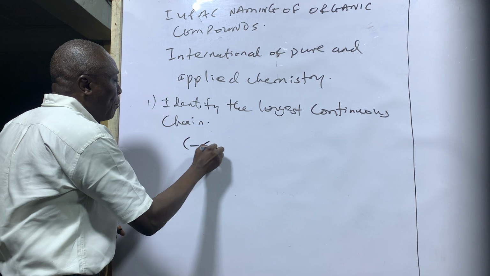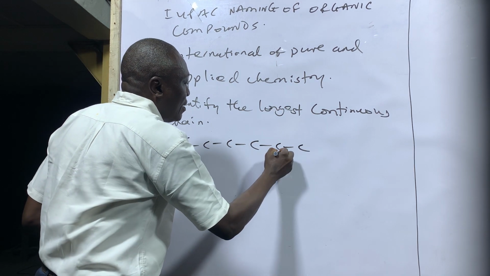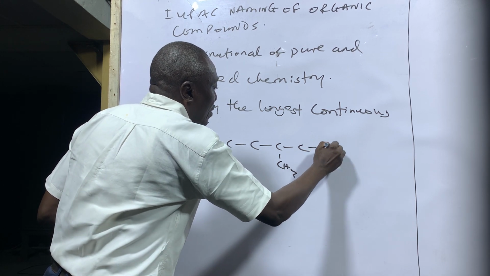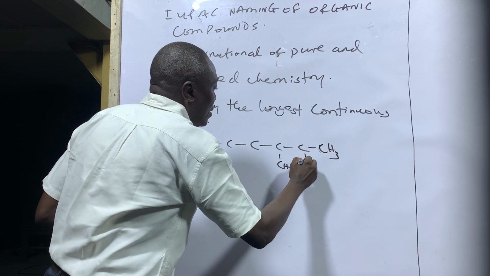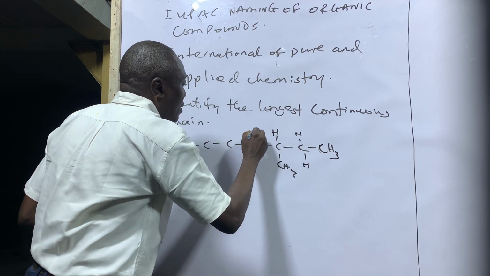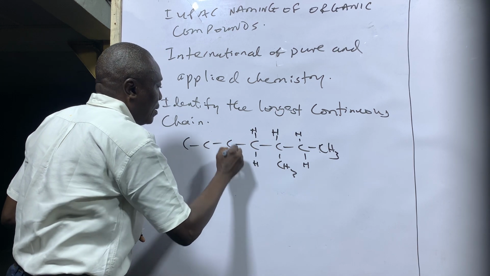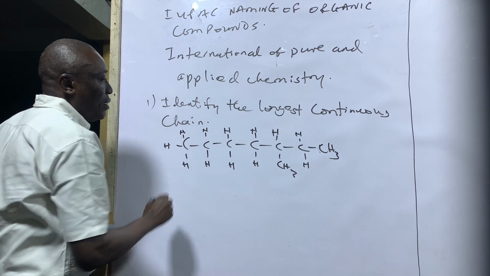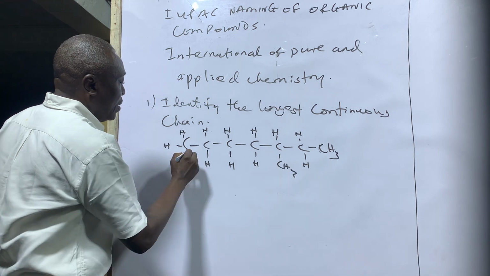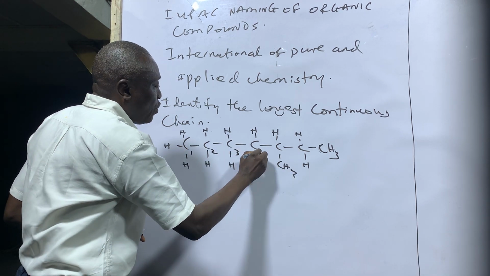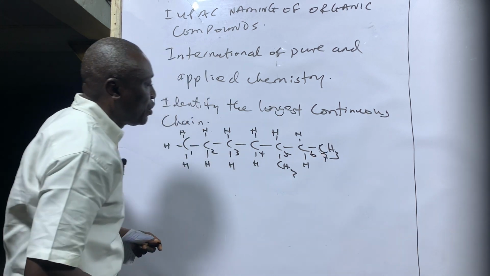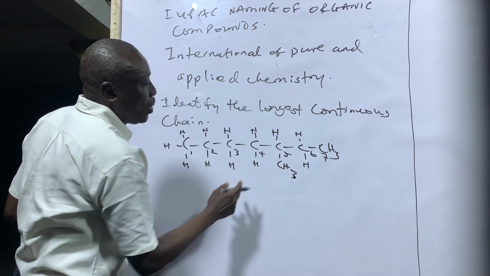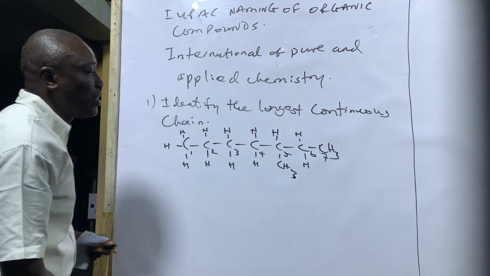If you have a compound like this, this is the longest continuous chain: 1, 2, 3, 4, 5, 6, 7. If you number like this, 1, 2, 3, 4, 5, 6, this one is not the longest continuous chain. This is the longest continuous chain.